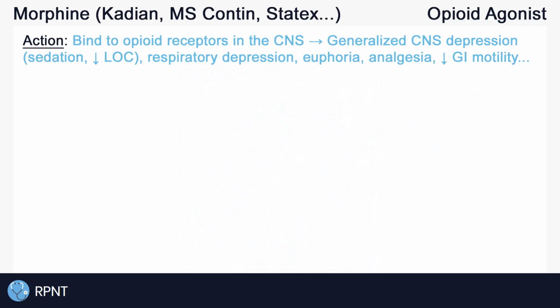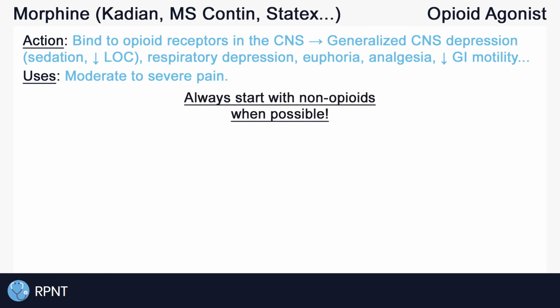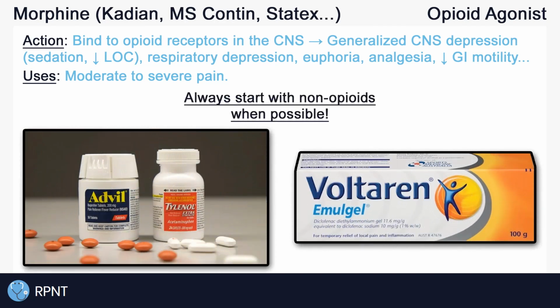So morphine can be used for the management of moderate to severe pain as an analgesic, usually when a non-opioid analgesic is not effective. Always start with non-opioids when possible due to the risk of addiction that comes with opioids. Morphine in particular has a high potential for misuse and dependency.